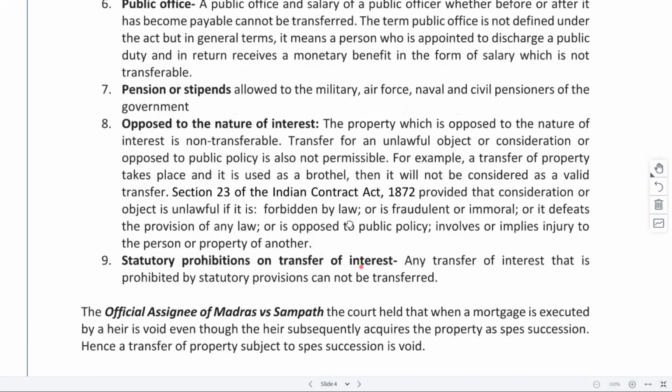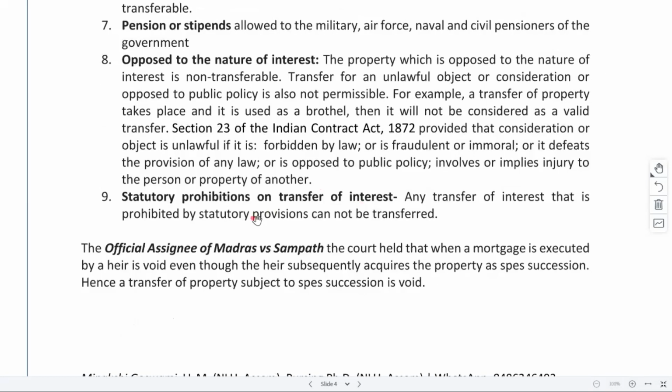Statutory prohibition on transfer of interest. If law has established certain restrictions, those also would apply, right? If based on the custom or usages, it is mentioned that this immovable property of this certain state cannot be transferred to any outsider, that again would be applicable, right? So that will be like a statutory prohibition on transfer. Otherwise it was transferable, but now based on a certain statute, there are certain restrictions being imposed. Accordingly, we need to follow that as well, right?